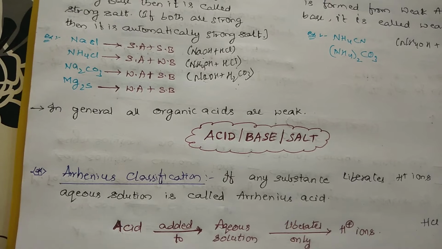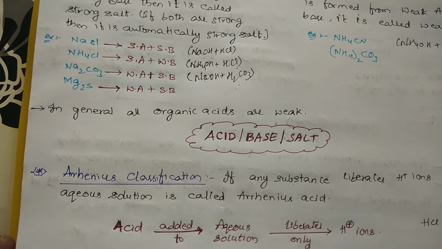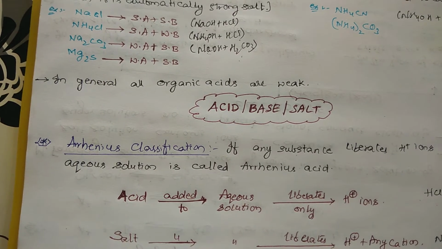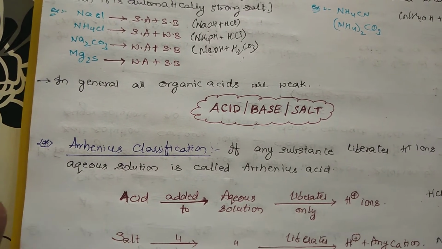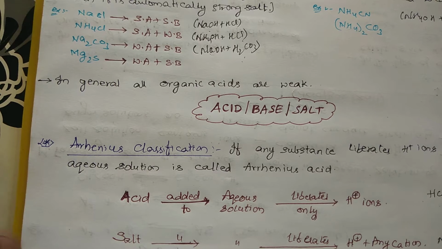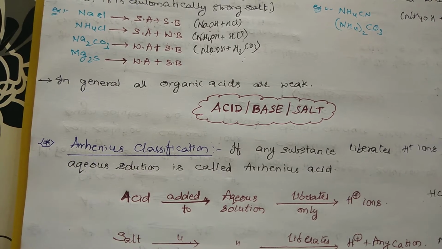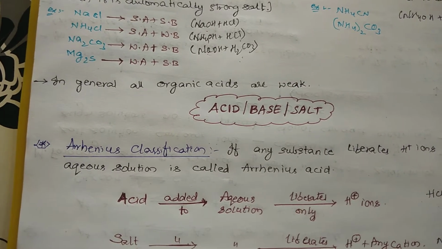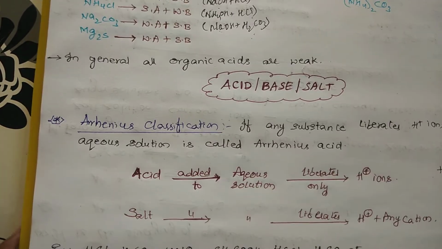Already I have said that, in general, all the organic acids are weak acids, and this is the general categorization. So we will be dealing only with the weak electrolytes, and this was categorized by Mr. Michael Faraday approximately 2200 years back. Right, let us go for another thing.